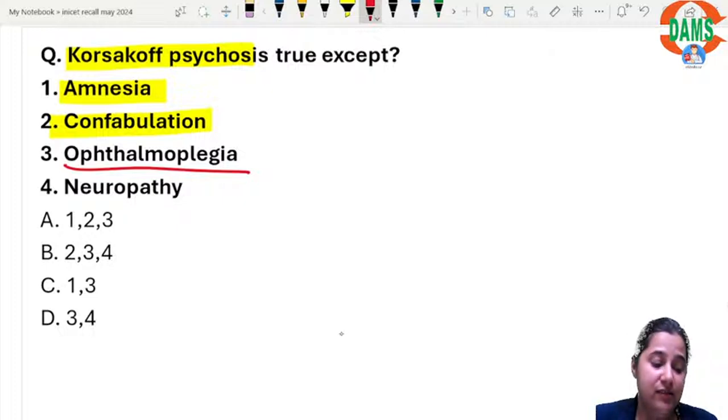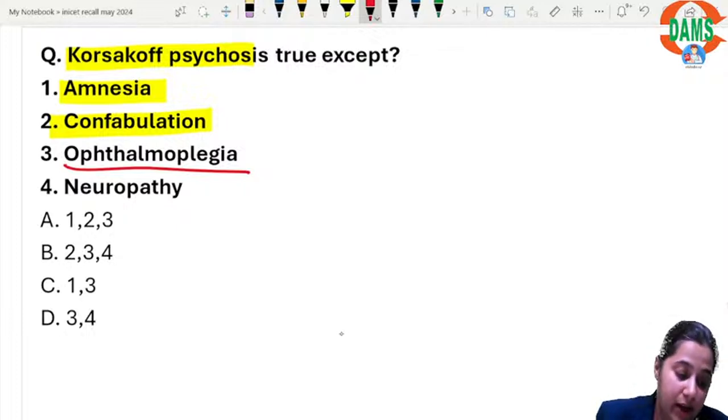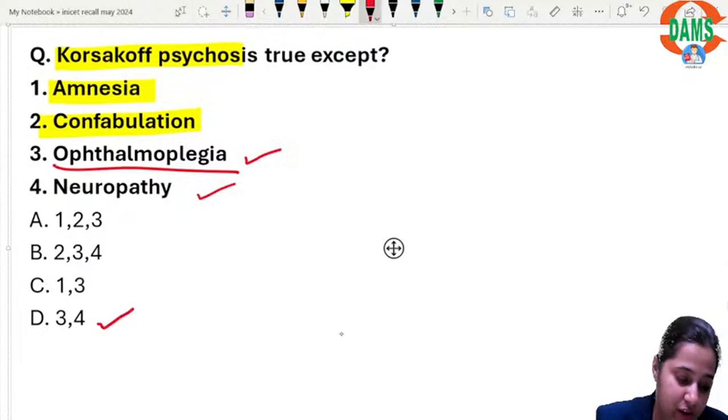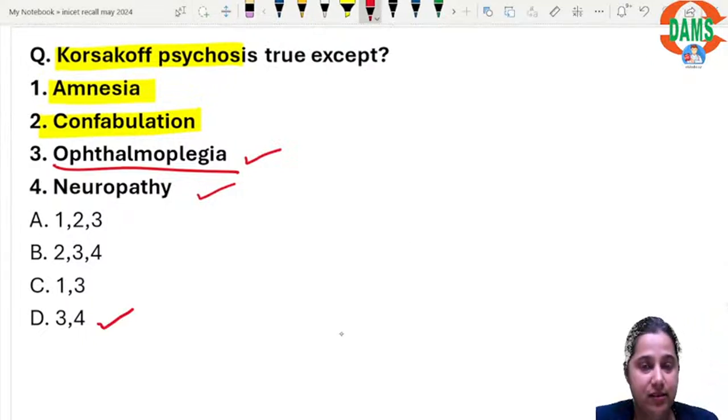Yes, this is seen together. It can be Wernicke-Korsakoff psychosis, acute deficiency of thiamine. That is why I will go with 3 and 4 not being seen in Korsakoff psychosis. That is why my answer is D.